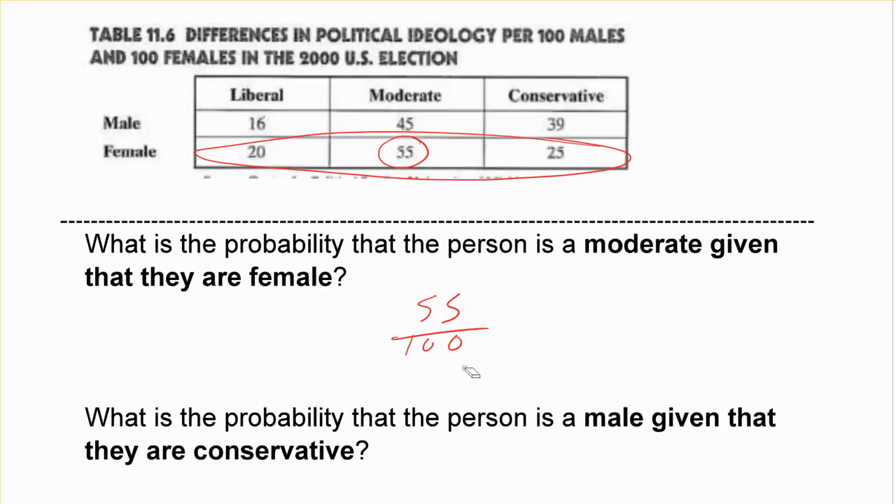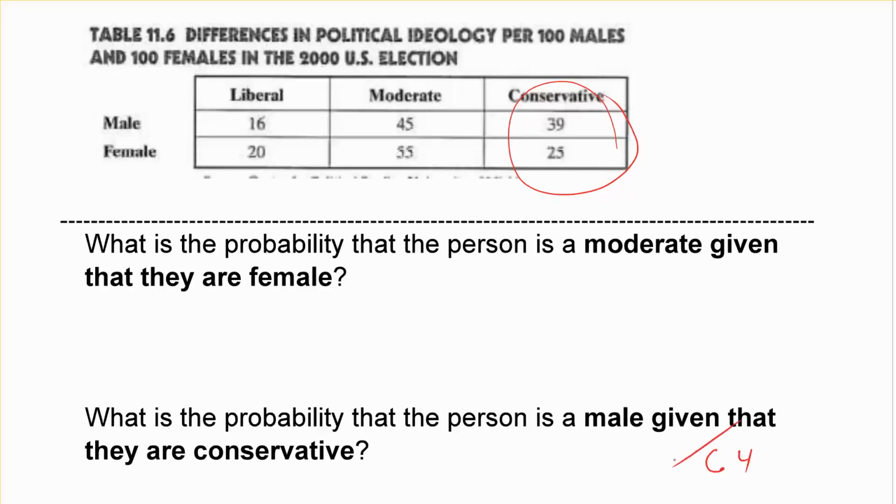The next one's a little better example. What is the probability that the person is a male given that they are conservative? So here's our conservatives. I think that is 64 conservatives. And there are 39 male conservatives. So you drew a conservative. What is the probability that that person is male? Makes sense.